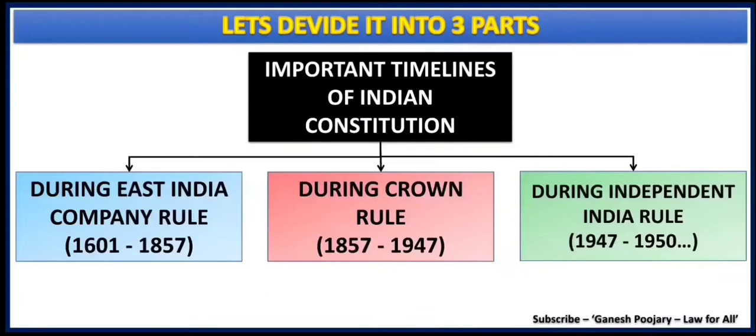In the beginning, I said it is the story of 350 years, and if we try to understand all 350 years in one shot, it becomes hectic. So I have divided these timelines into three major parts: during East India Company rule, which starts from 1601 to 1857, then during the rule of Crown, that is 1857 to 1947, and then during independent India rule, starting from 1947 to 1950, and it is still continuing.